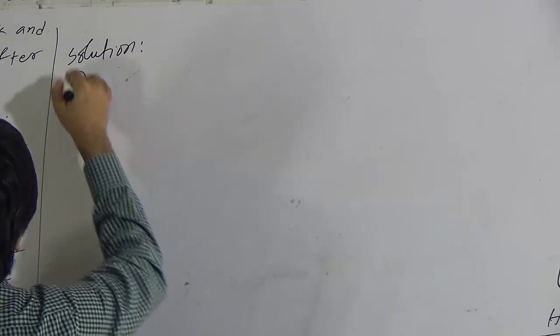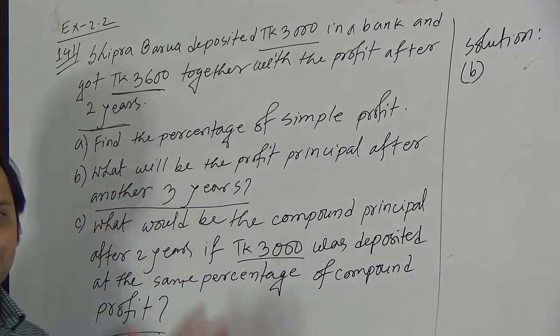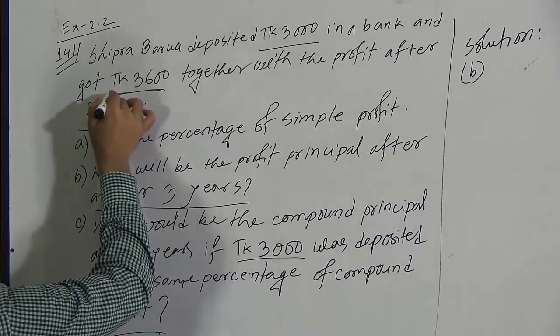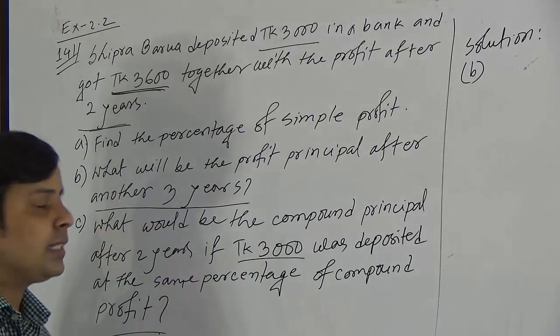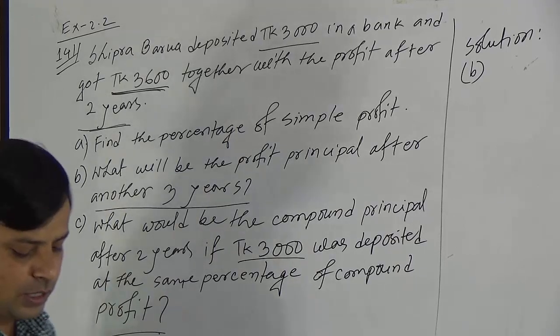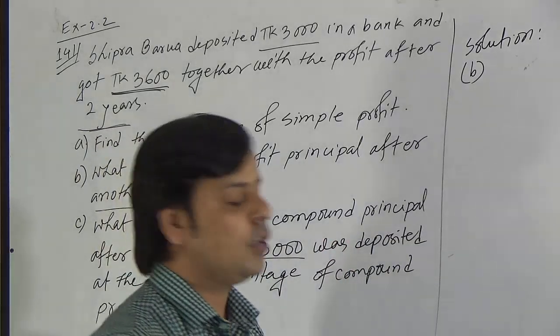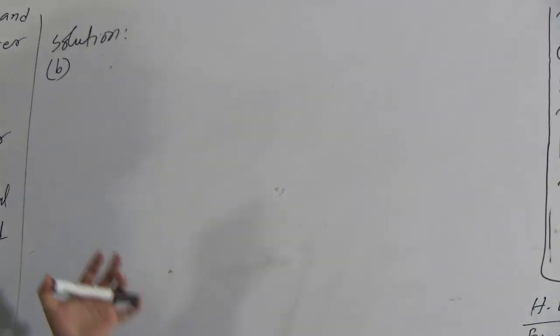Solution of B here. In case of B, we need to determine the profit for 3 years. If we can determine only the profit for 3 years, and then add that profit to the profit principal after 2 years, we will get the profit principal after another 3 years. So we just need to determine the profit of 3 years.